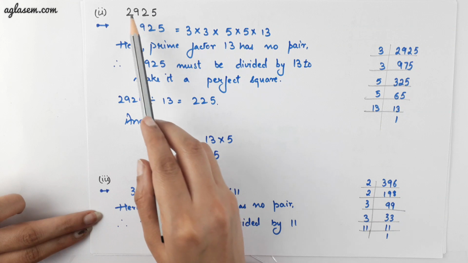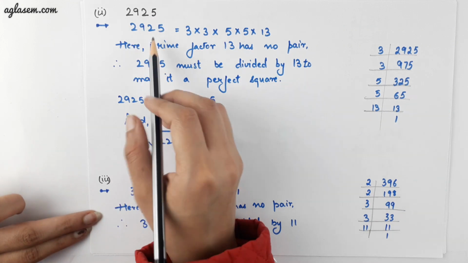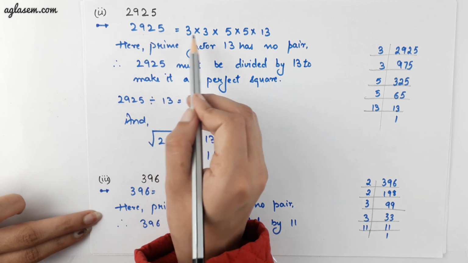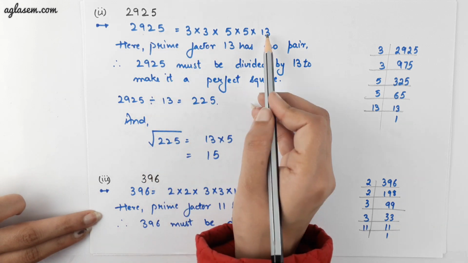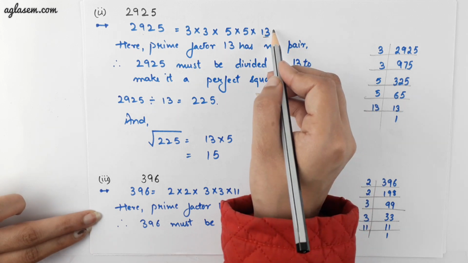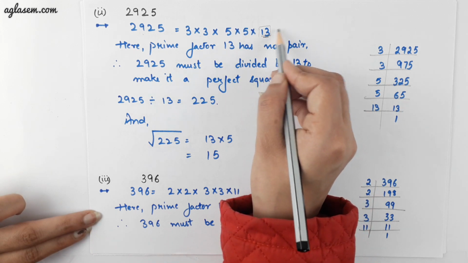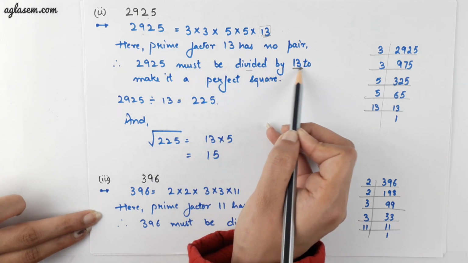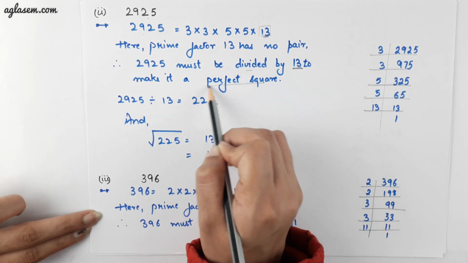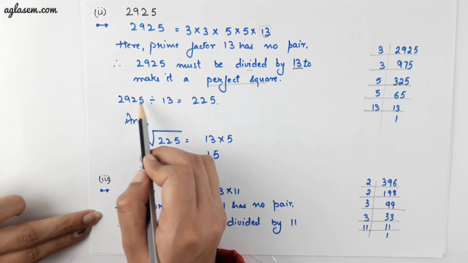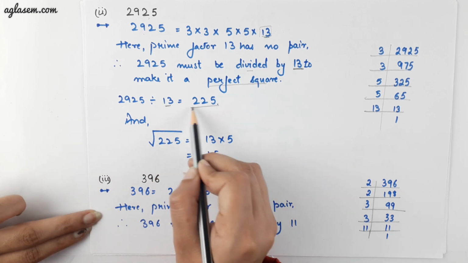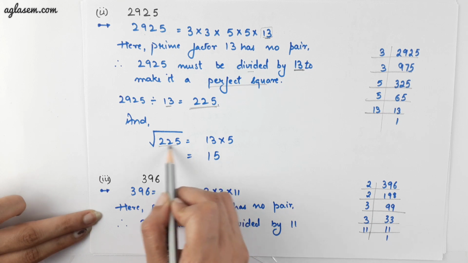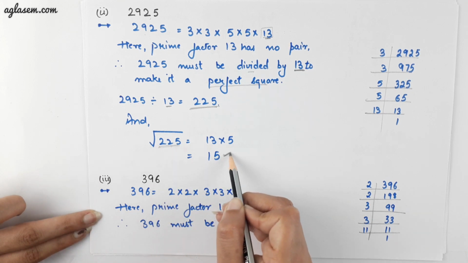Second part is 2925. Again, applying the same approach. Prime factorization of 2925 is 3 into 3, 5 into 5 and 13. Here also we can see 13 is a single number which has no pair with itself. Therefore, 2925 must be divided by 13 to make it a perfect square. By dividing 2925 by 13, we will get the resultant as 225. And we know that 225 is the square of 15.